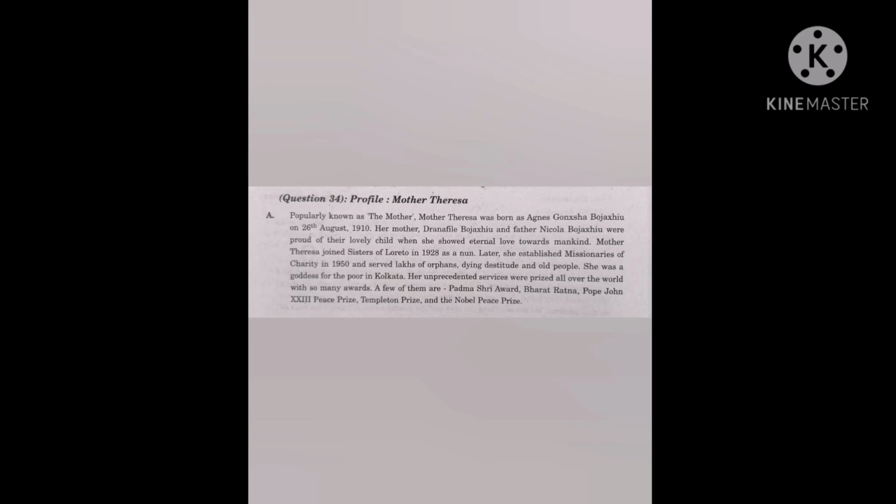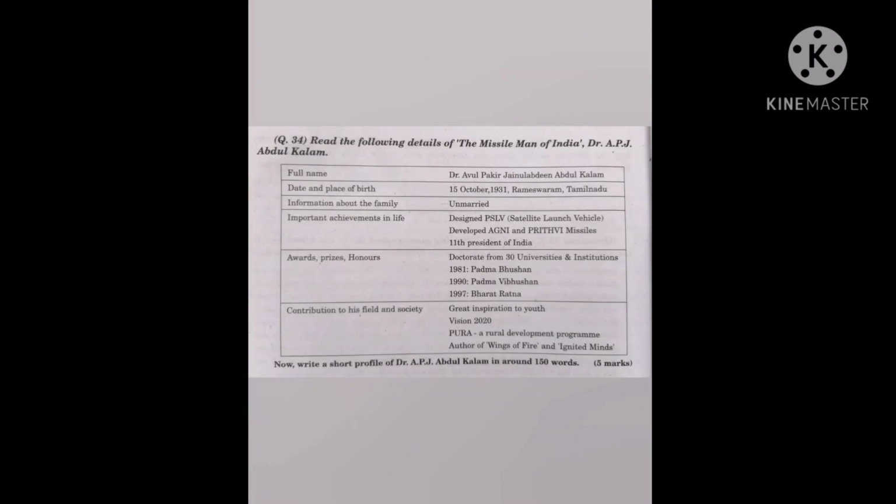Okay, so this one is again on APJ Abdul Kalam sir's profile writing. Here again they have given details very briefly, and we have to convert it into a profile of about 150 words. So this can be done in this way. In one paragraph you have to try to be concise and give the answer, okay.